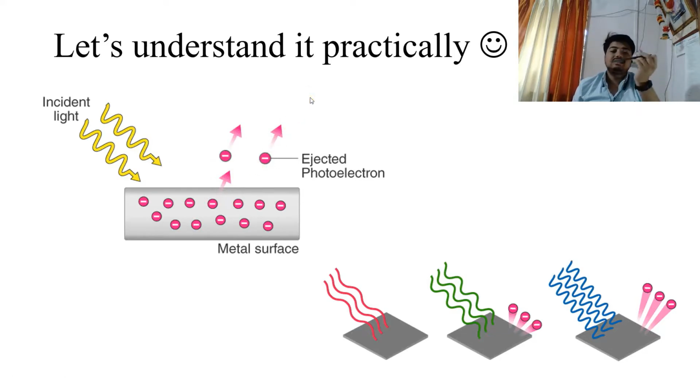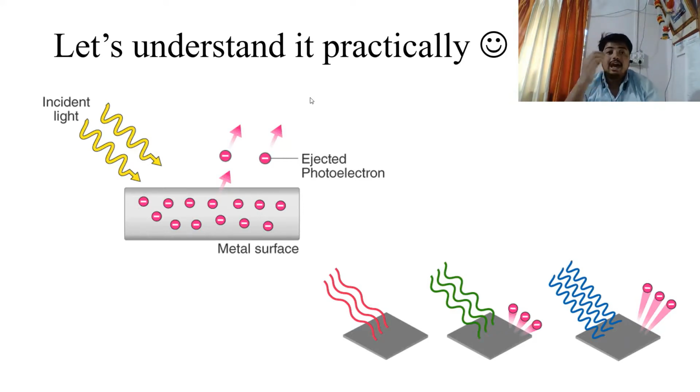Now let's understand this through an example. This is a ruler. When I incident a ray of light of specific frequency on this surface, automatically there will be some electrons emitted from this metal into the atmosphere. How or why this happens, we'll study in a further part of this video, but now let's understand this effect properly. I said light of a specific frequency, so what is the effect of frequency on the photoelectric effect?